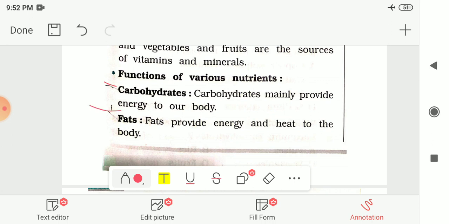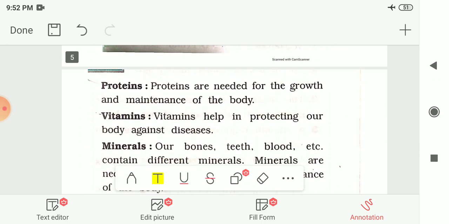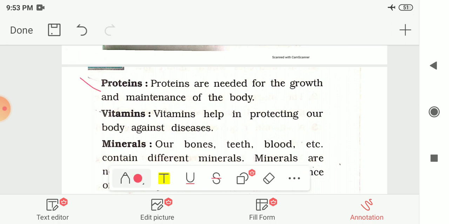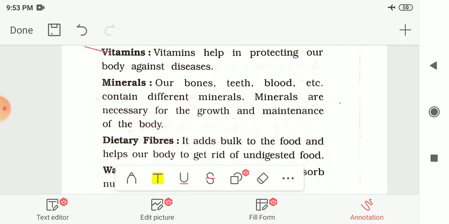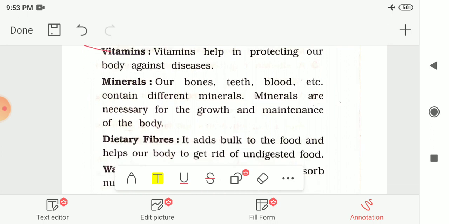Next is function of fats. So fats provide energy and heat to the body. So this is the function of fat. Next is protein. So proteins are needed for the growth and maintenance of the body. So that's why we are taking the food which contains proteins, and this is necessary for the growth and maintenance of our body. Next one is vitamins. So vitamins help in protecting our body against disease. So that's why we are taking the vitamins or food containing the vitamins. Next is minerals.